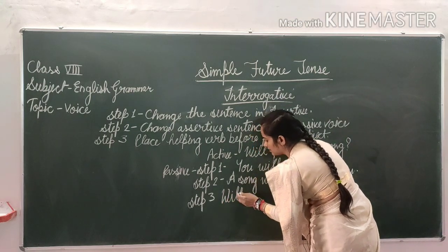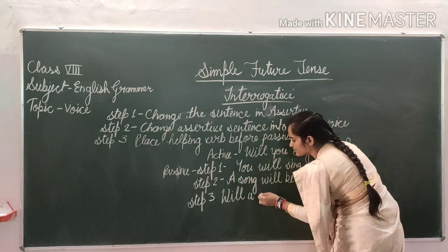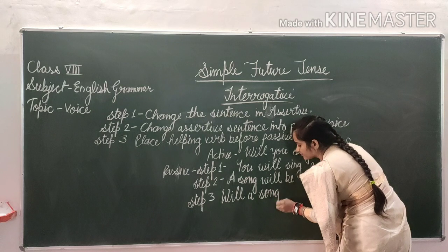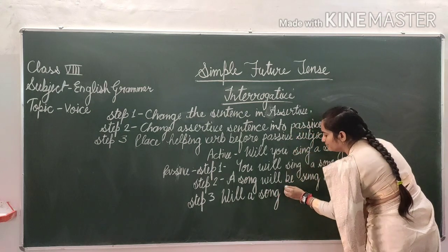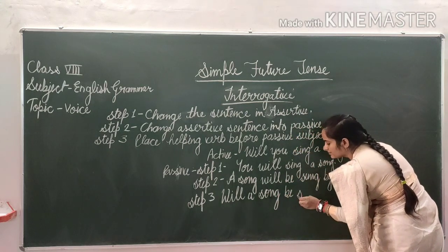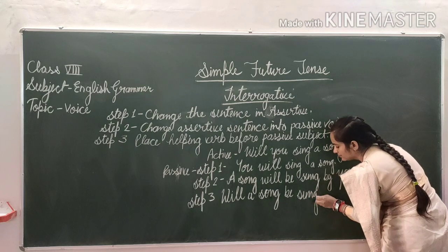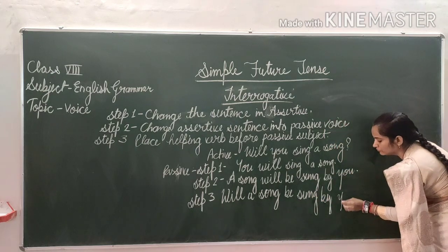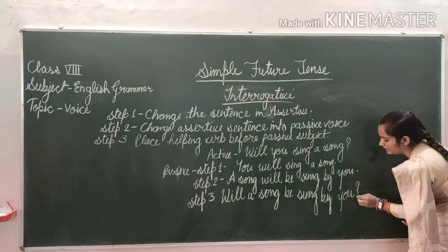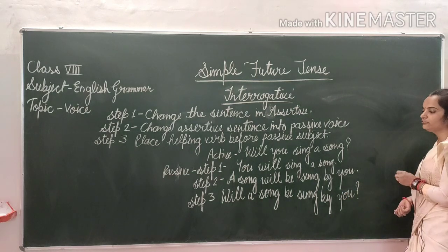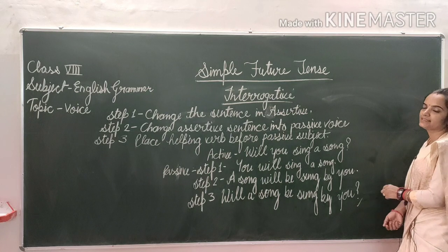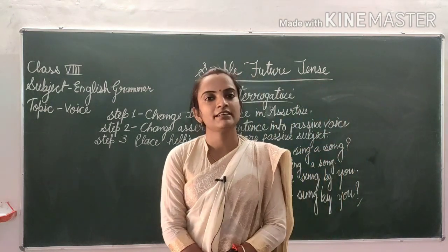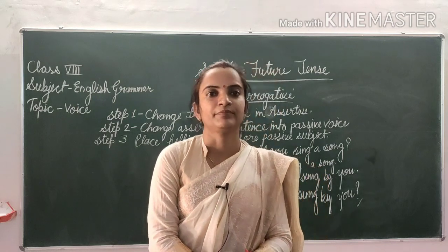Will a song, then passive subject, will a song be sung by you? Will a song be sung by you? Now your sentence has completed. I hope you have learned the 3 steps of interrogative.